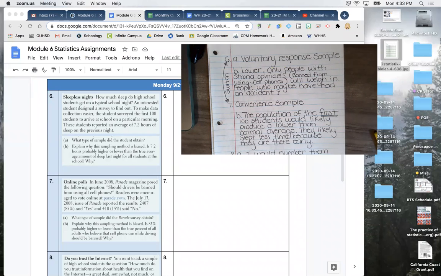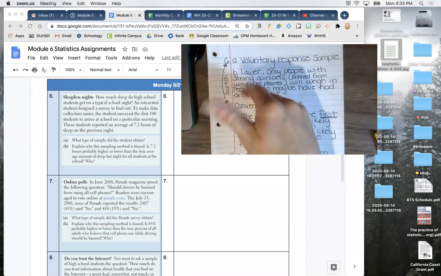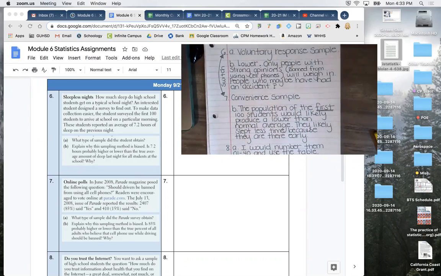Okay, so I'm going to go over today's homework, and you'll notice that I have these switched by accident, so I'll go over that in a second. But the first example says sleepless nights. How much sleep do high school students get on a typical school night?